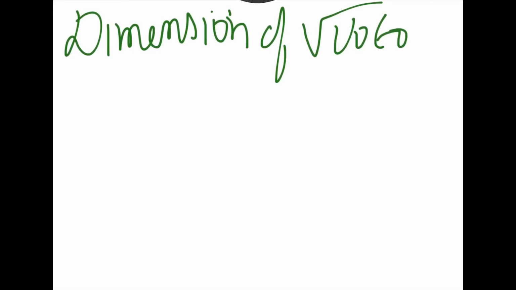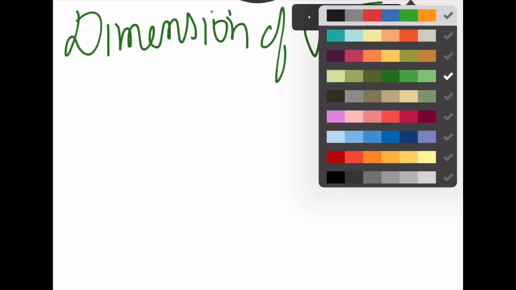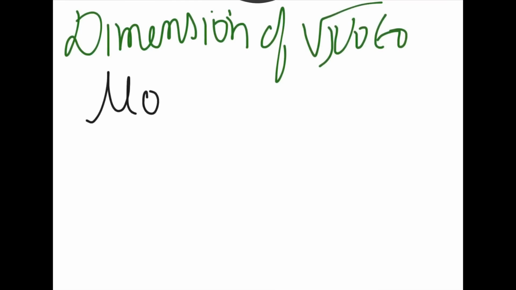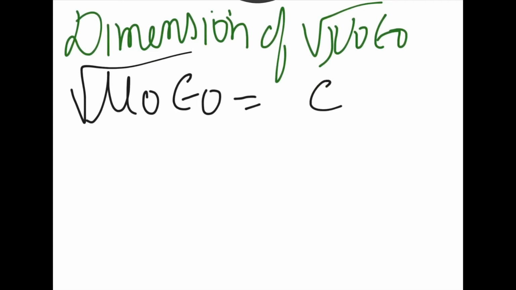Now what people generally tend to do is they find out mu naught value, they find out epsilon naught formula, relate the Coulomb's law to Biot-Savart law and make it absolutely a hectic process. But we already know from this formula that mu naught into epsilon naught under root is equal to 1 upon c.